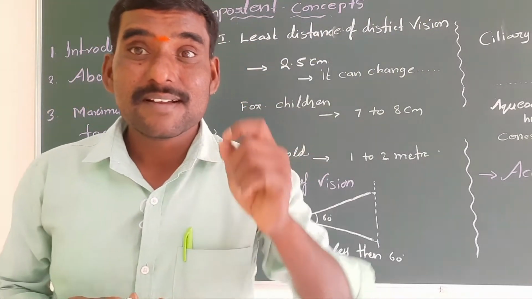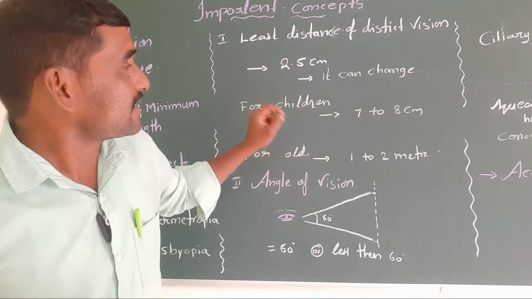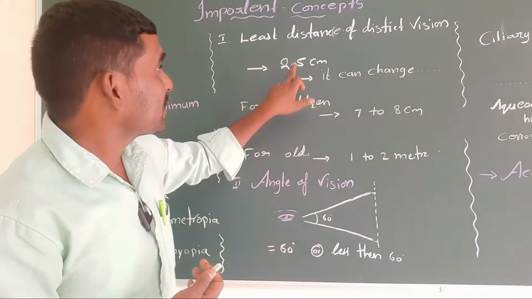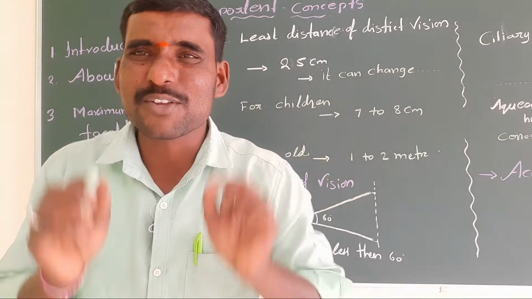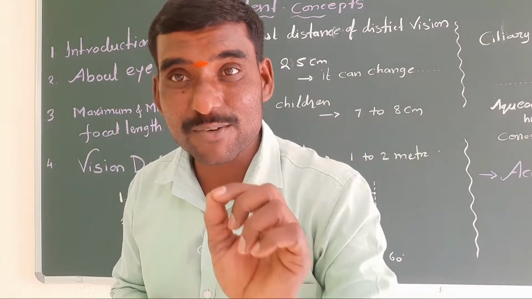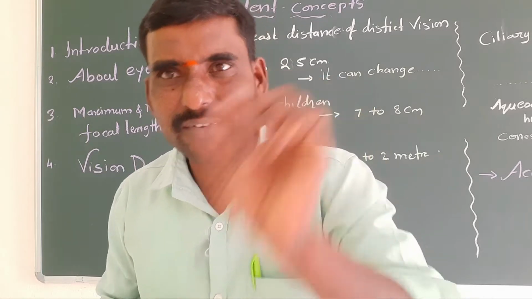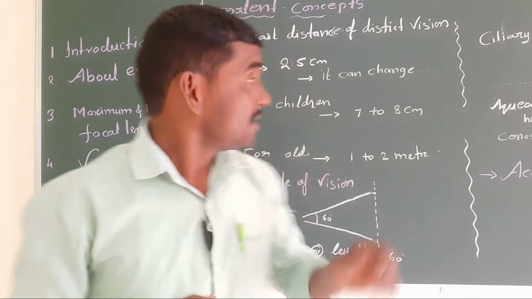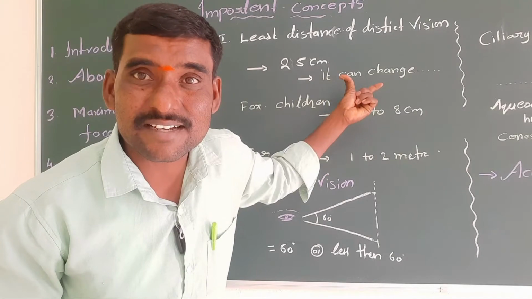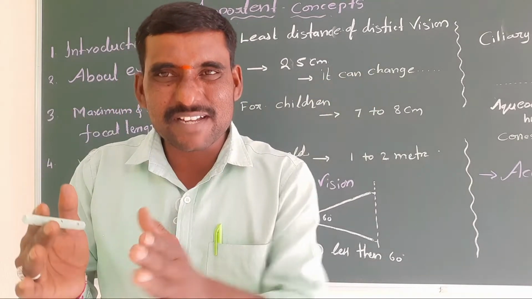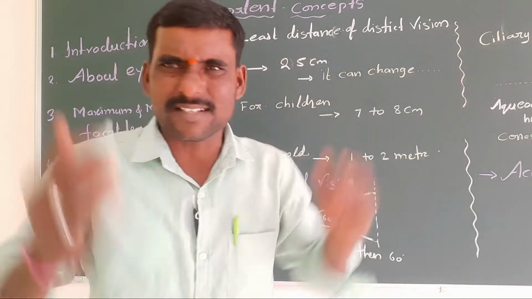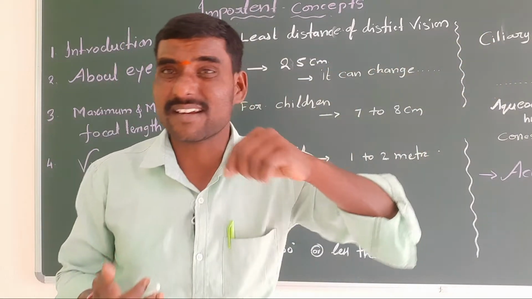But the minimum, how much distance? That is actually 25 centimeters for a normal human being. For a healthy normal human being the least distance is 25 centimeters. This also changes from person to person. For example, one person 25, one person 26, one person 24, it changes according to their ability.